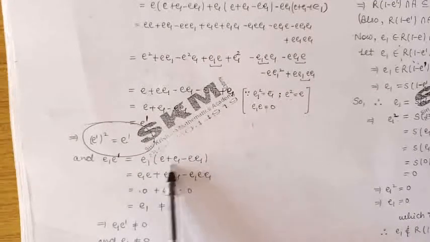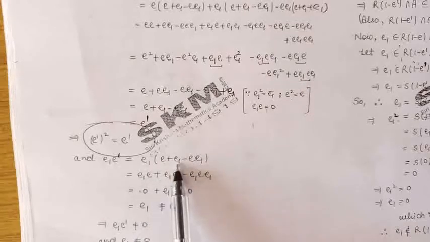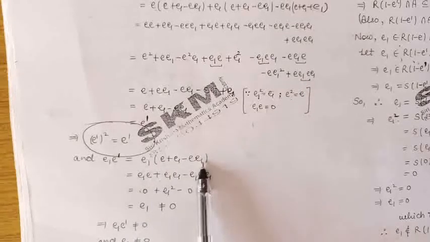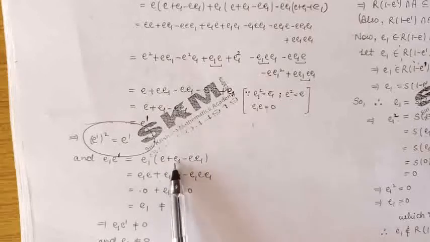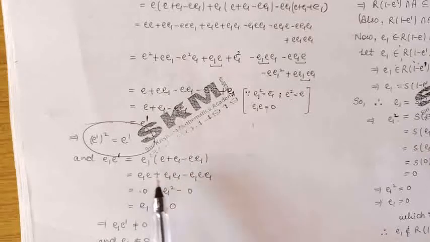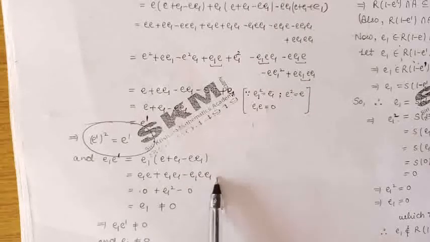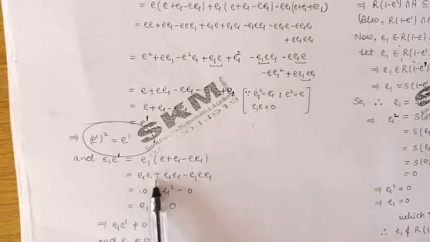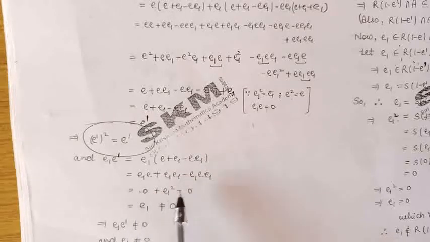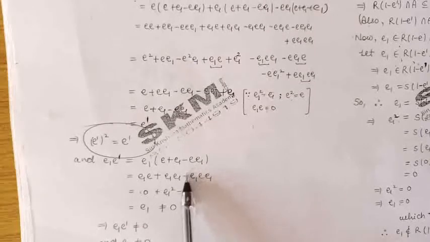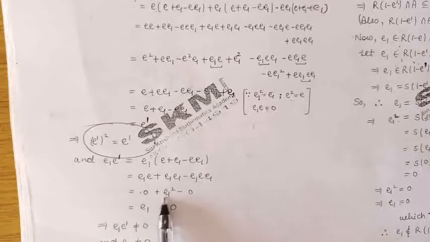E1 into E dash is E1 into E plus E1 into E1 minus E1 into E into E1. Multiplying, we get E1 into E plus E1 into E1 minus E1 E E1. E1 into E, that is 0, we have already proved. This is E1 square. Here E1 into E is 0. E1 is idempotent, so E1 square will be E1.